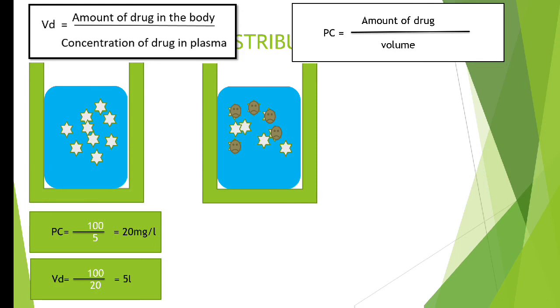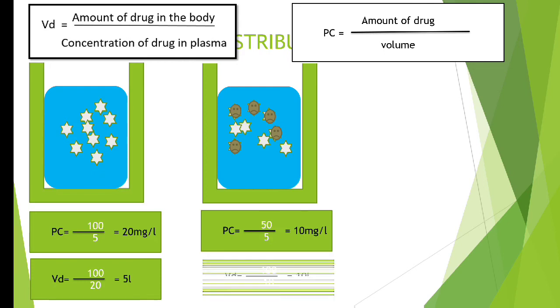Next we will calculate the concentration of the drug in plasma. We have added 100 mg of the drug, but 50% of the drug is getting consumed by the microorganisms, and the leftover amount of drug is just 50 mg. So 50 divided by the volume of the water taken, that is 5 liters. So we got plasma concentration, or concentration of the drug in plasma, as 10 mg per liter.